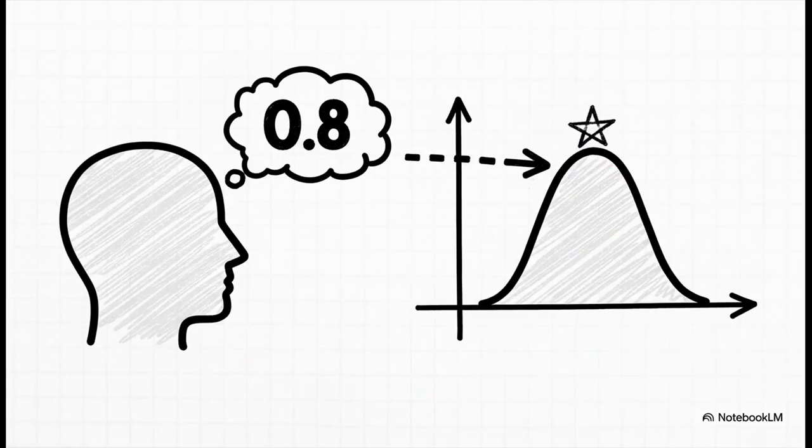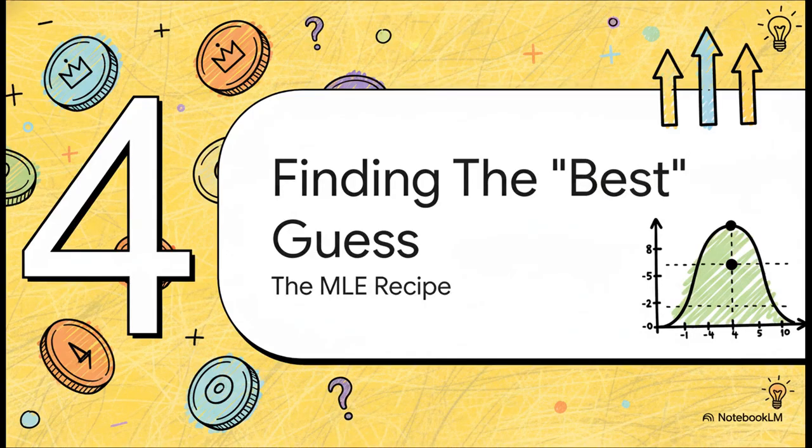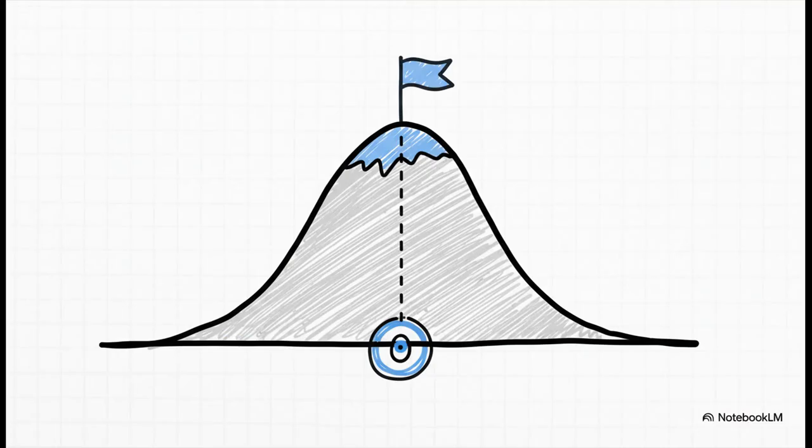And that right there, that's the big aha moment. The reason your intuition screamed 0.8 from the very beginning is because 0.8 is the one value that maximizes the likelihood of the data you actually saw. Your brain was unconsciously trying to find the peak of this likelihood curve the whole time. All right, so now that we've got the intuition, let's see how we can turn this into a formal, repeatable recipe that will find us the best guess every single time. This whole process has a name: maximum likelihood estimation, or just MLE.